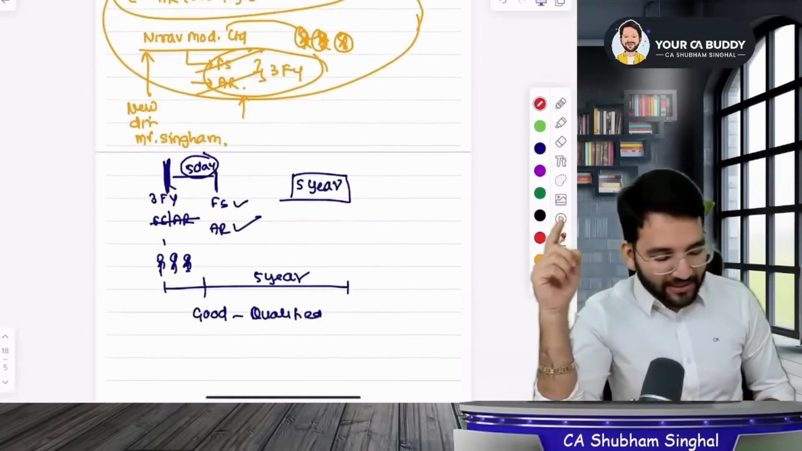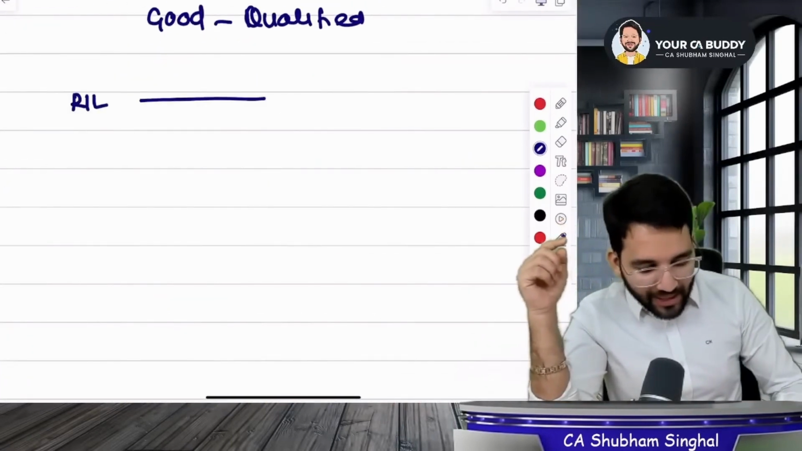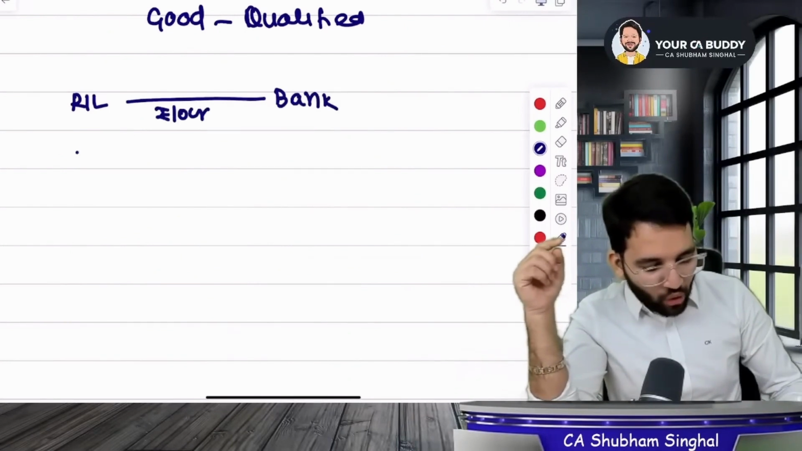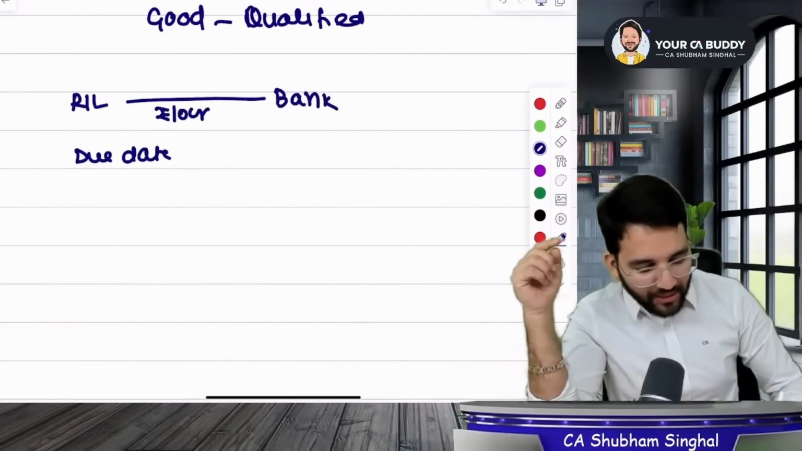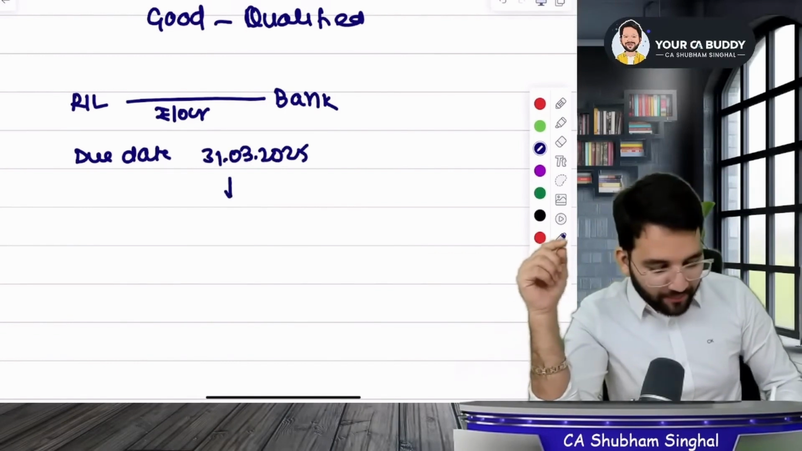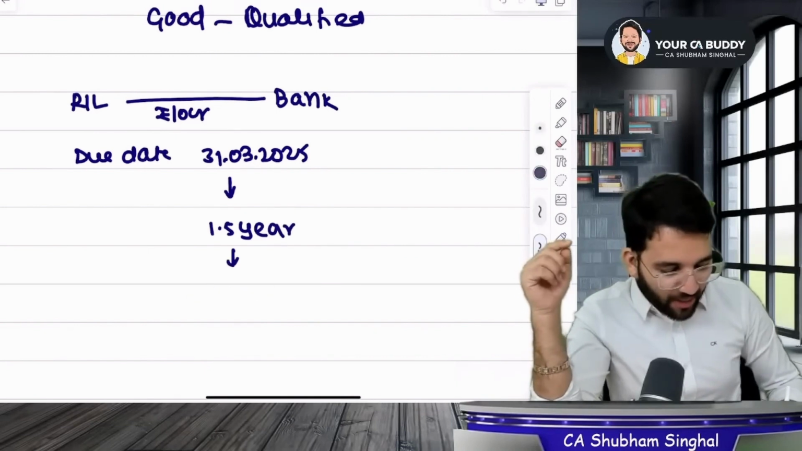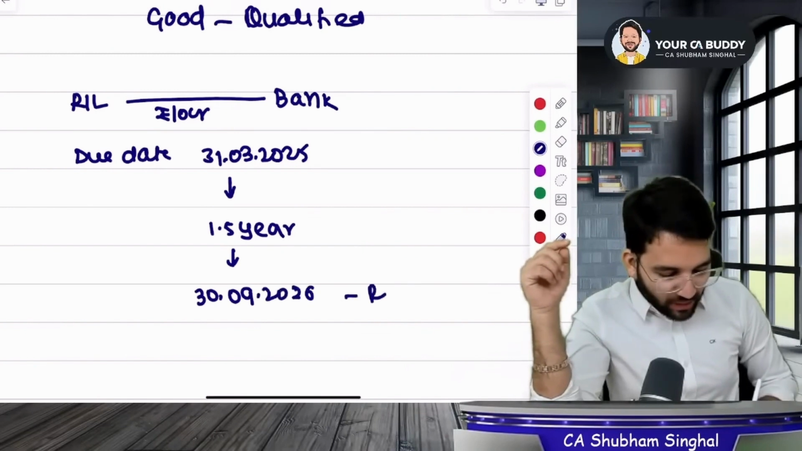I have a question for you. Pay attention. This is Reliance Industries. It had taken a loan of 10 crore rupees from the bank. The due date of the repayment of the loan was 31st March 2025. It's been a year and a half since then. A long time has passed. That means we are now at 30th September 2026, right? Is that clear to you? The loan hasn't been repaid yet.